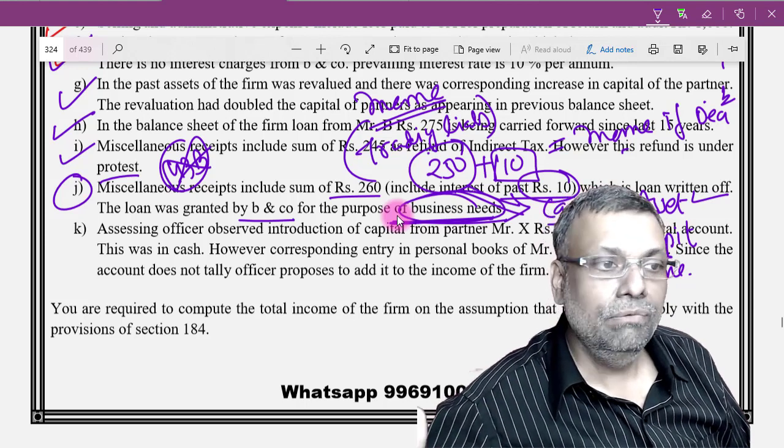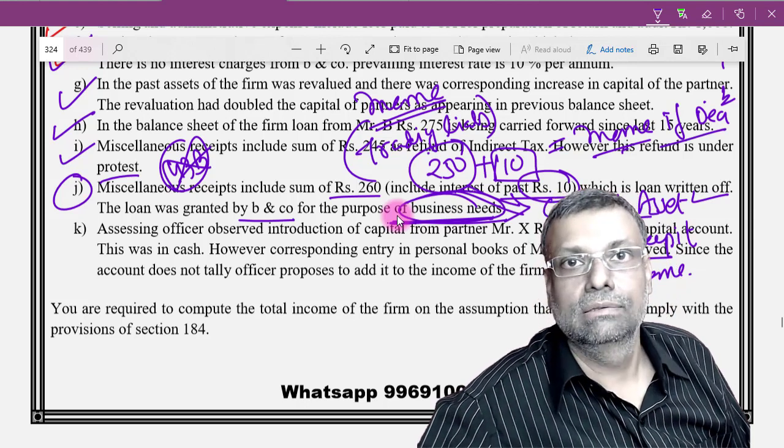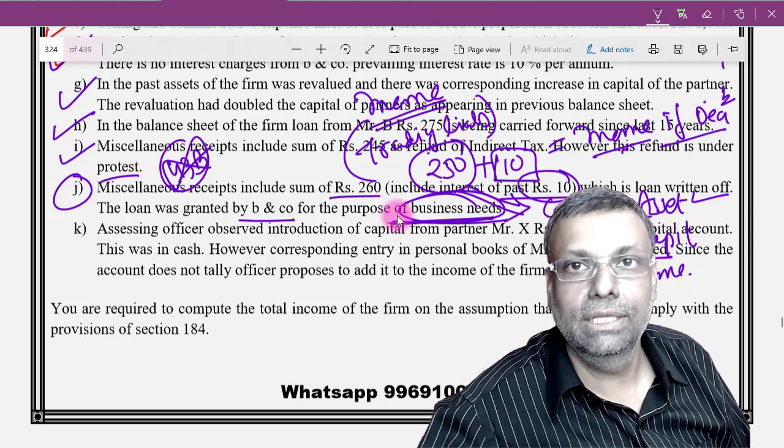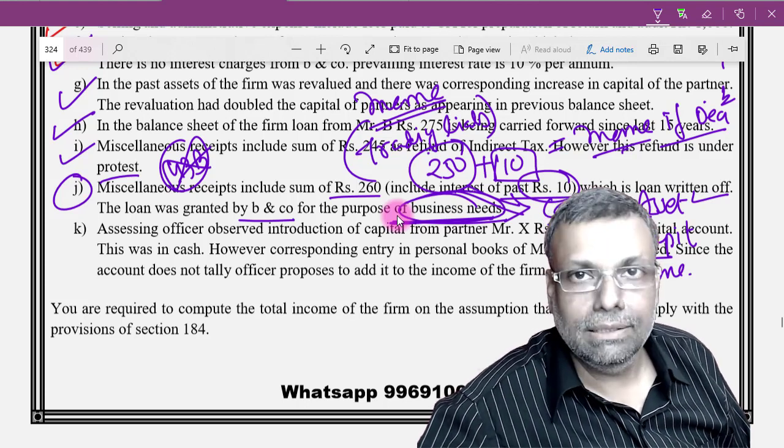Okay. So, if this 10 was already allowed as a deduction in the past, then in the current year, it is an income because it is returned back.